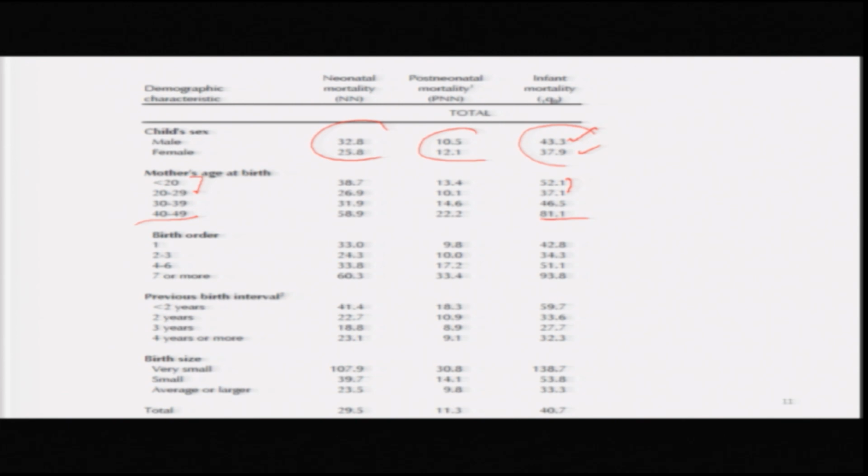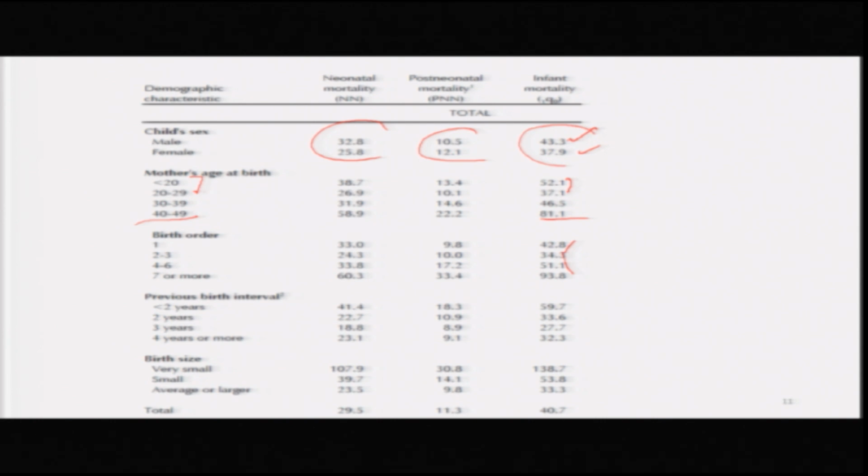Birth order is another important characteristic of birth, and we find that as birth order increases from 1 to 2 to 3, 4 to 6 and 7 and more, there is initially a decline in infant mortality and then a rise. Similarly, birth intervals are also an important determinant of infant mortality and neonatal mortality.